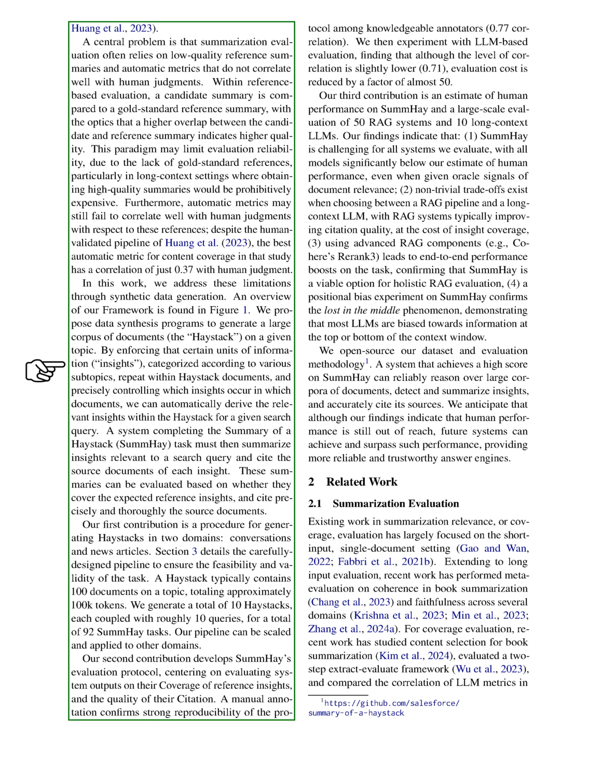One challenge in summarization evaluation is the reliance on low-quality reference summaries and automatic metrics that may not align well with human judgments. To address these limitations, we propose using synthetic data generation. We create a large corpus of documents, the Haystack, on a specific topic, ensuring that key information repeats across documents. This setup allows us to automatically identify relevant insights for a given query. Systems participating in the summary of a Haystack, SummHay, task must summarize these insights and cite the source documents accurately.